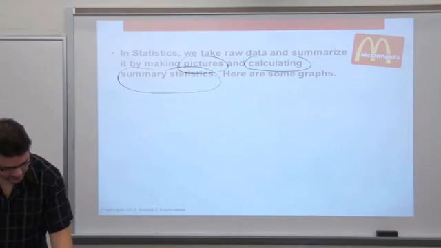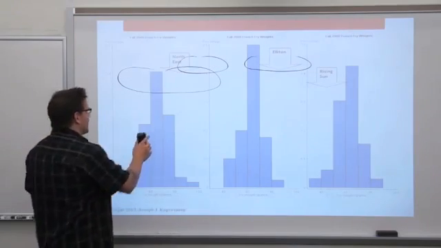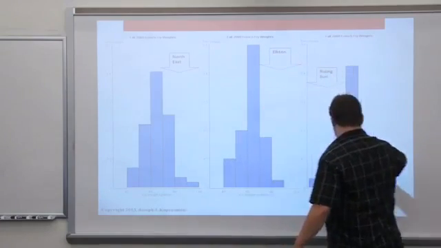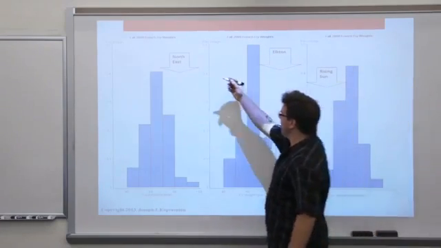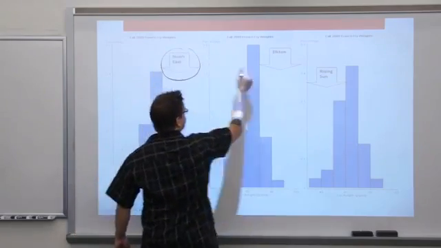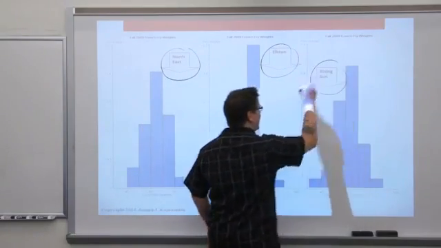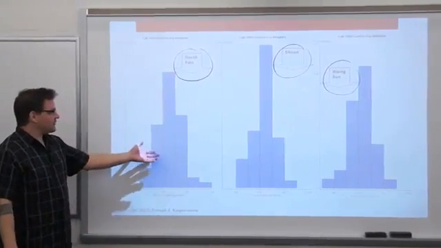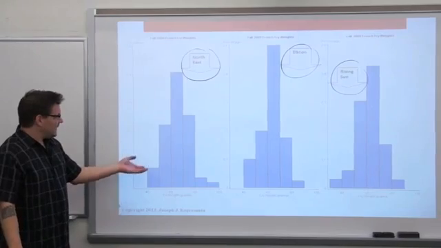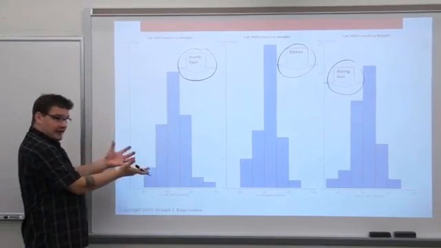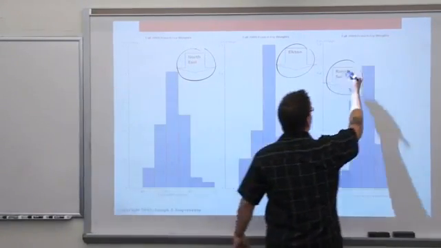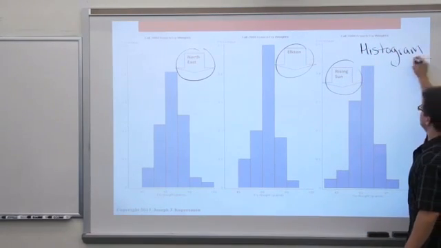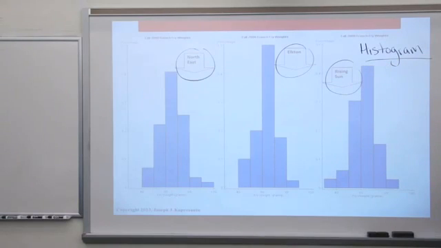If I flip over, I've got some graphs here. You can see on your page in the notebook, there's one for each store. So on the left here is Northeast, in the center is Elkton, and over there on the right is Rising Sun. You may have encountered this graph in the past, other classes, back in high school perhaps. This graph is called a histogram. That's the proper name for it. So we'll definitely want to use this proper name. It's called a histogram.